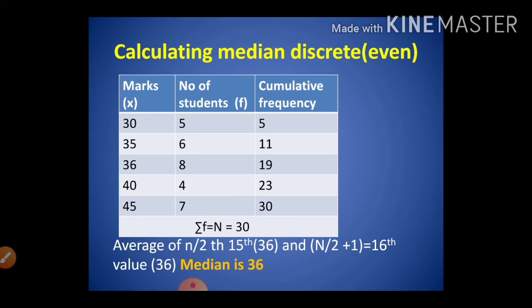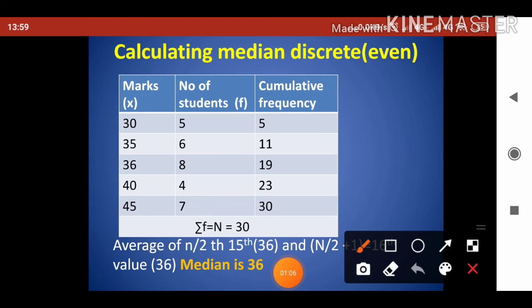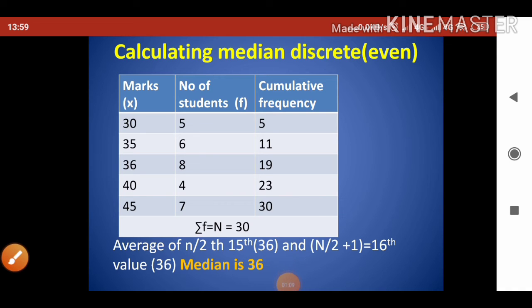The median will be the average of the n by 2th term and the n by 2 plus 1th term. Here n by 2 means 30 by 2, that is 15. The 15th term will be 36, and n by 2 plus 1 is the 16th term. The 16th observation here is also 36. So the average of 36 and 36 is again 36 only. So here the median you got is 36.